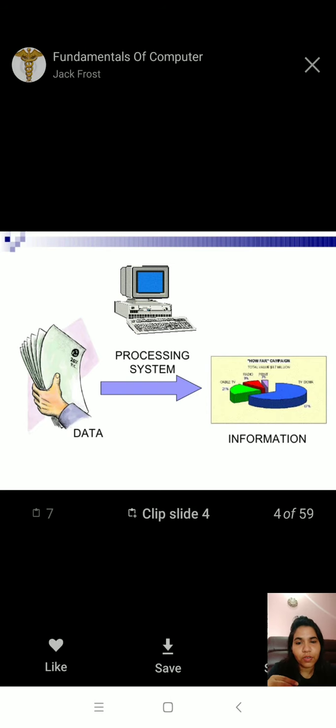Here you can clearly understand data, like whatever we have, a collection of some data regarding champions, how far champions, a collection of some set of TV. Here is your processing system by which it converts into information, in the form of percentage, in the form of high, low. Okay, so that is your information.